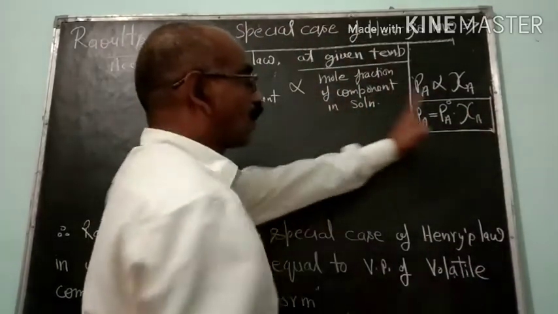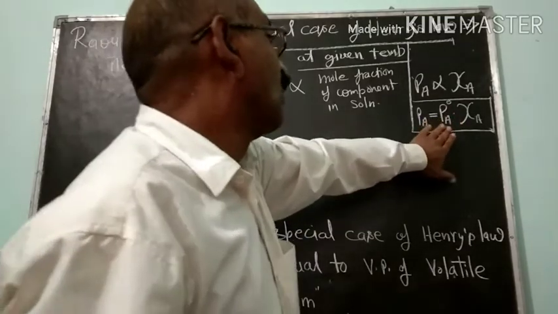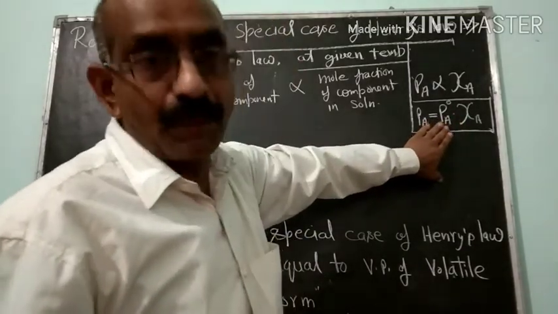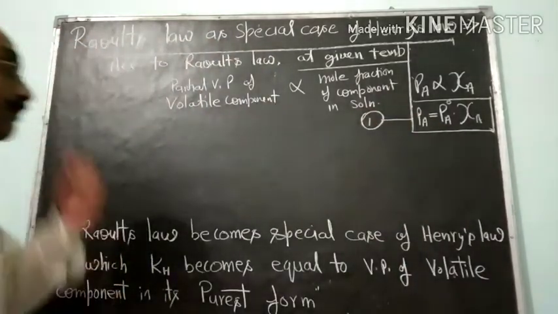This proportionality constant denotes the vapor pressure of the volatile component in its purest form. This is equation number 1.